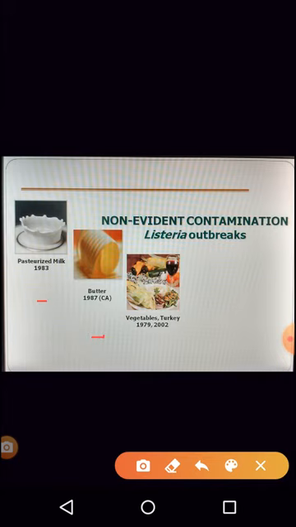in the food at all. So there were certain outbreaks wherein in pasteurized milk there was Listeria monocytogenes present, and the milk did not appear spoiled. That happened in the year 1983.